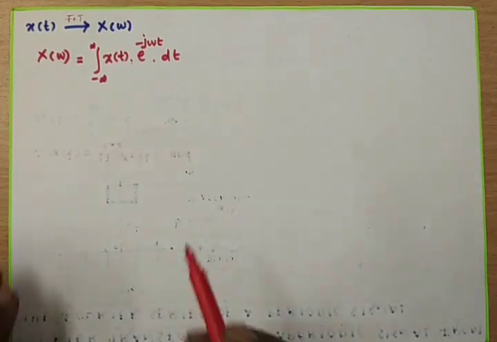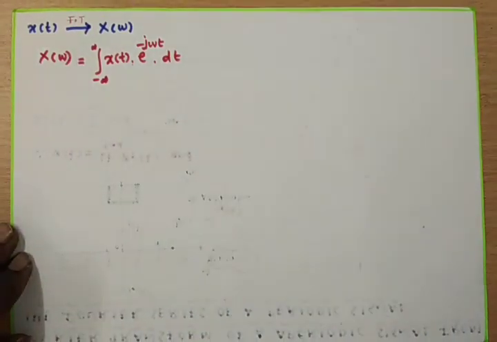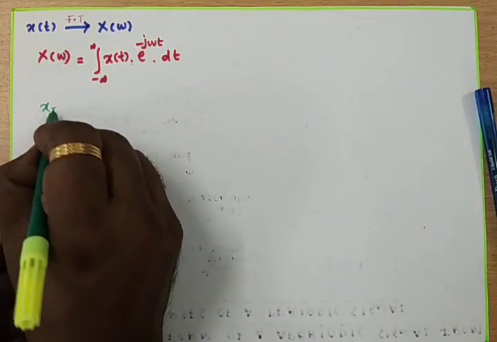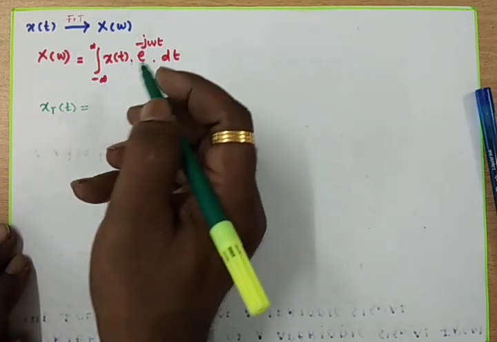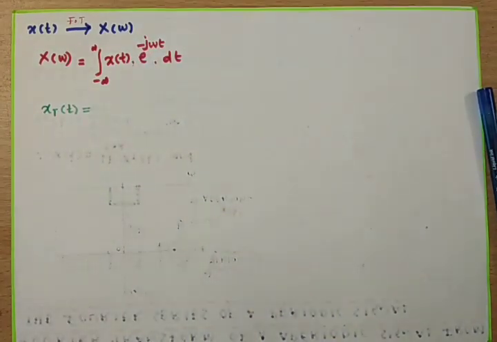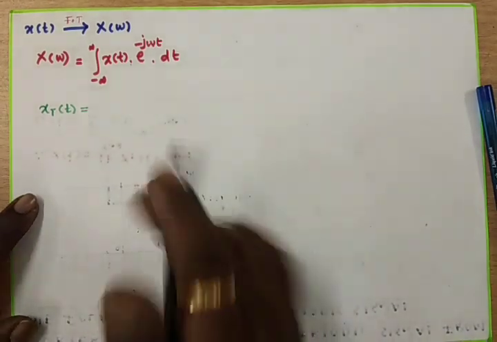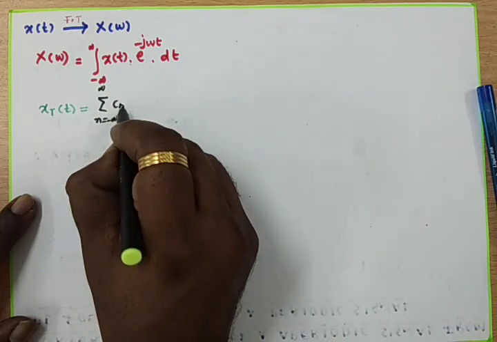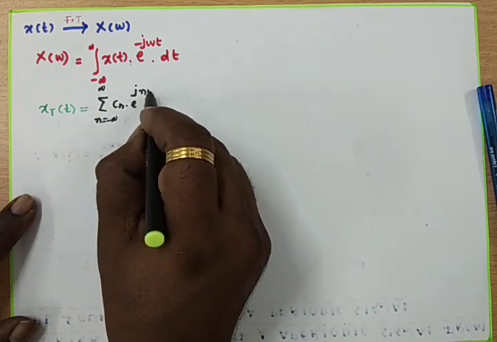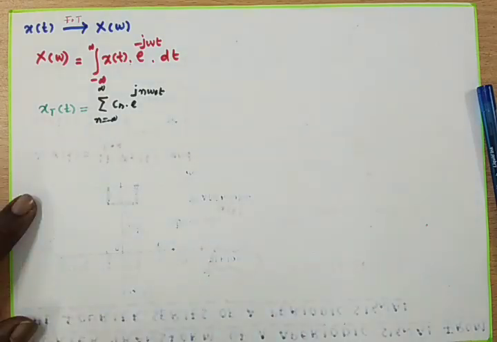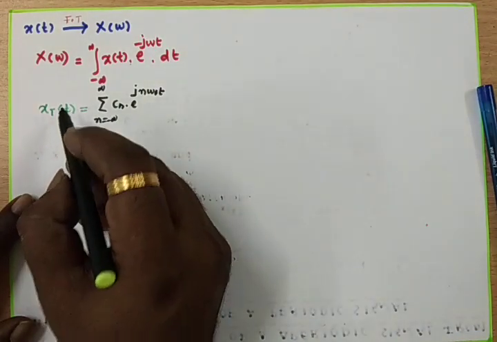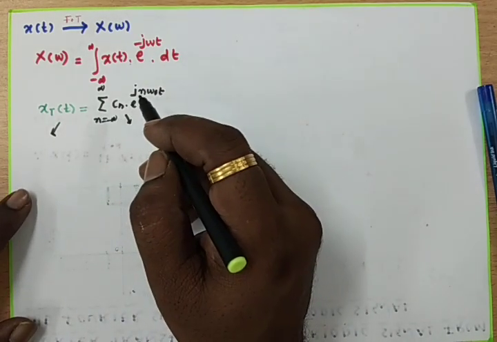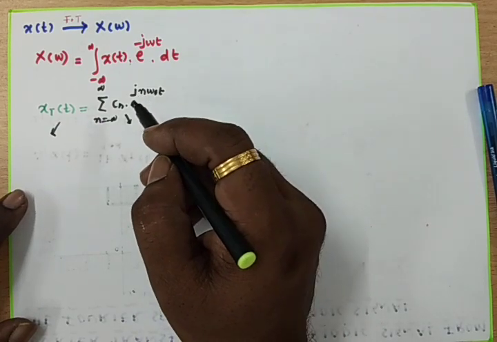Now from the standard equation of a periodic signal, we can write xT of t, which is a periodic signal. From the Fourier series, we can write it as the sum from n equals minus infinity to plus infinity of Cn into e to the power of j n omega naught t, where Cn is the component of f of t along x of t.